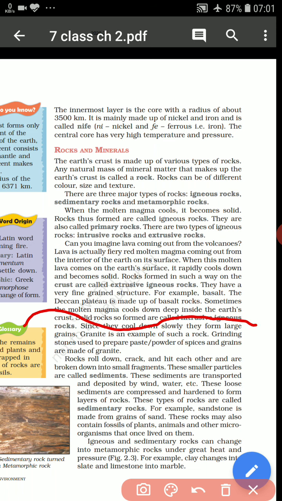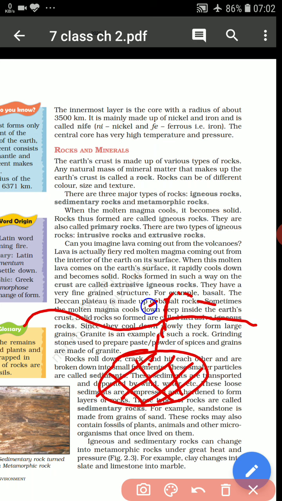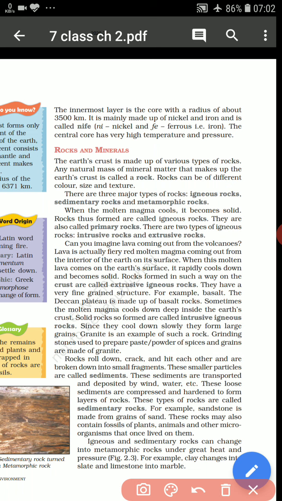For example, this is the surface of the earth, and the magma which is inside the earth, due to the heat and pressure, tries to come out, and it spreads on the surface of the earth, and it cools down, and it becomes a rock. The rock formed in this pattern is known as igneous rock. Igneous rocks are also known as primary rock because they are the first rock which is formed in the rock cycle.